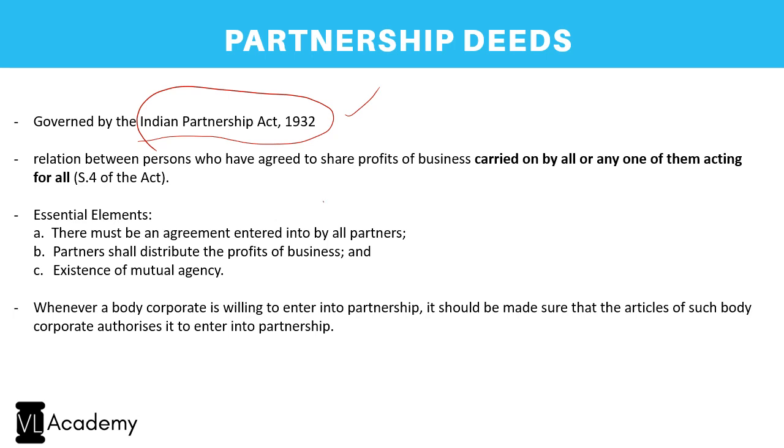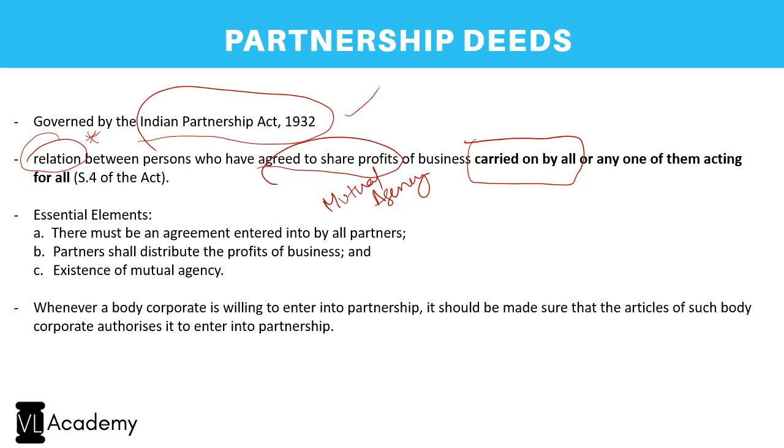So firstly, it is the concept of a mutual agency. It is basically a relation. Again, this is very important. Remember, it's a relation between persons who have agreed to share profits, and such business has been carried on by all, or any of them acting for all. So either all of them carry it on, or any of them acting for all. So it's a mutual agency. I would be an agent of the other partner, and the other partner is deemed to be an agent of mine. It's the mutual agency concept which is a partnership.